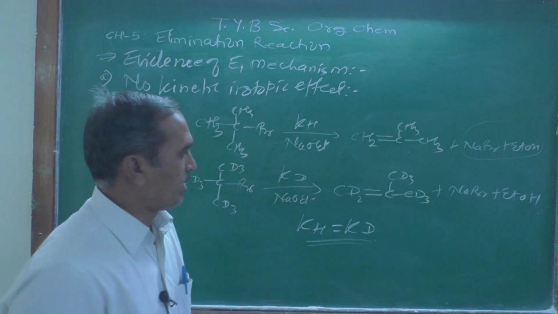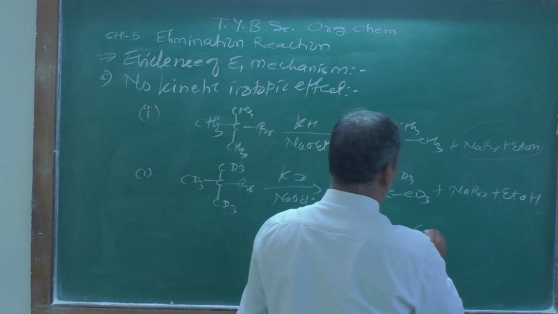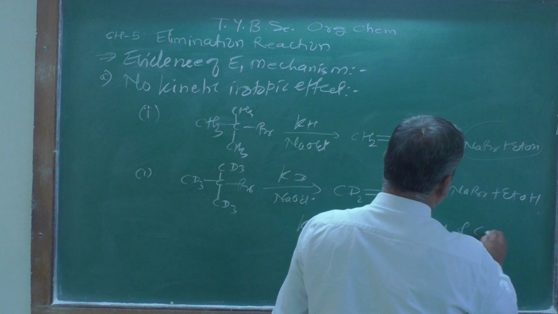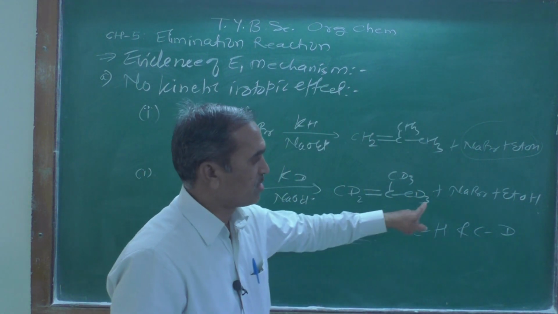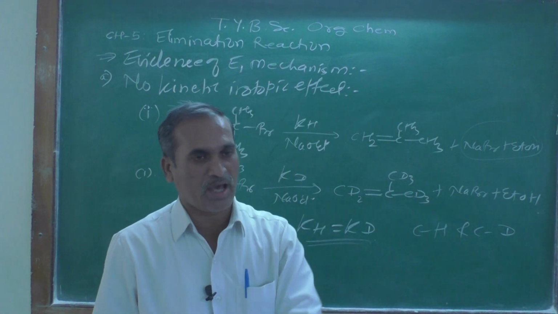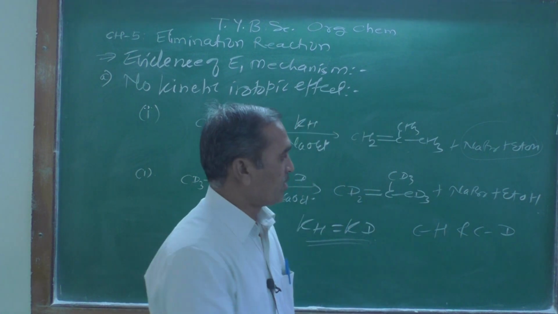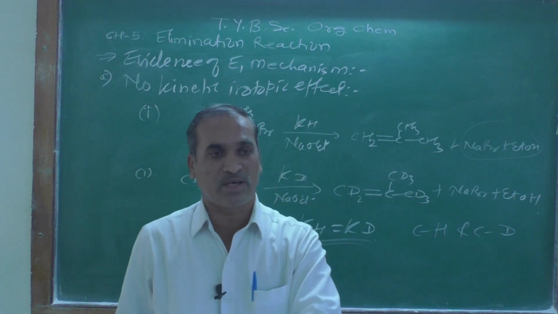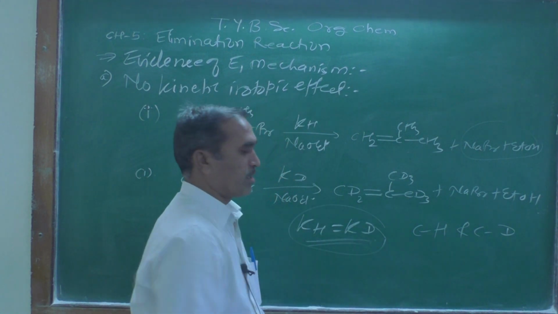It clearly indicates that the breaking of the CH bond and the CD bond does not take place in the rate determining step, that is, not in the slow step. They take place in the fast step, because they show the same rate constant.